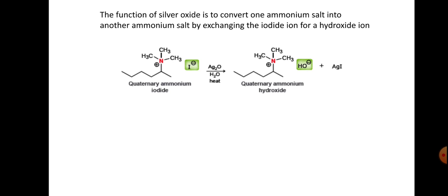The function of silver oxide is to convert one ammonium salt into another ammonium salt by exchanging the iodide ion for a hydroxide ion. So this is the quaternary ammonium iodide, this is the salt, and treating with Ag2O and H2O with heat, the iodide ion, that is I minus, is replaced by OH minus, and iodide is eliminated as AgI. Quaternary ammonium iodide is converted into quaternary ammonium hydroxide.